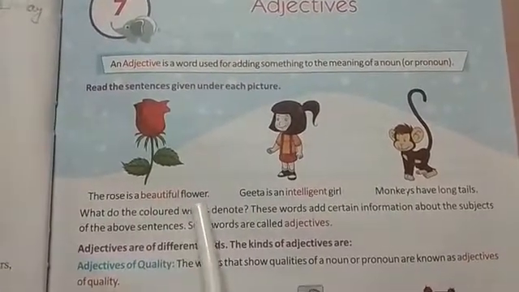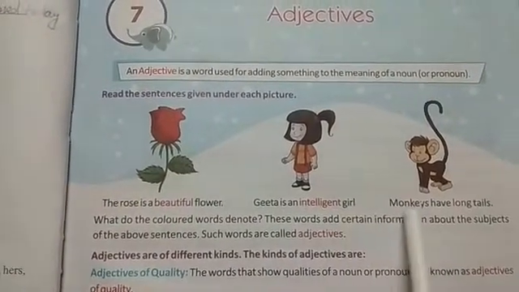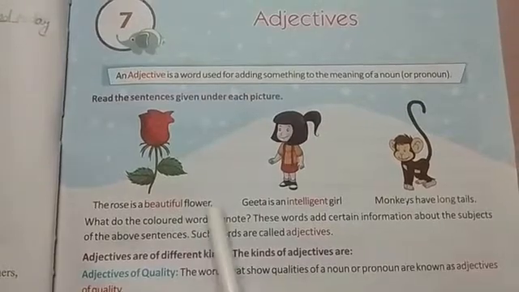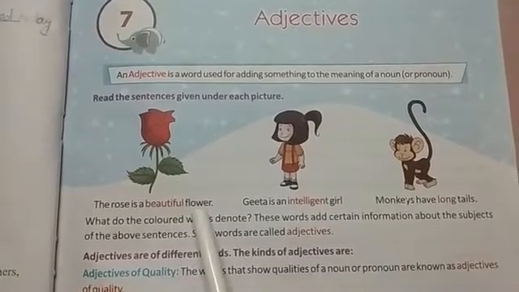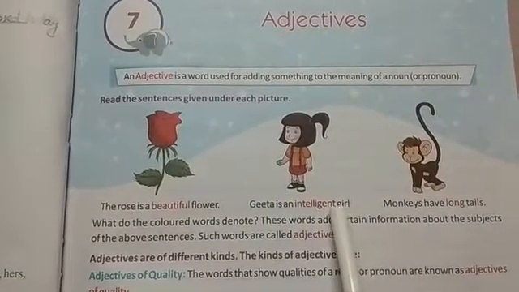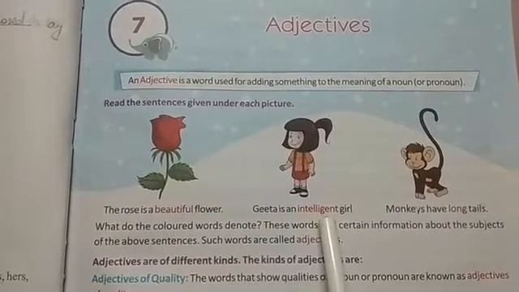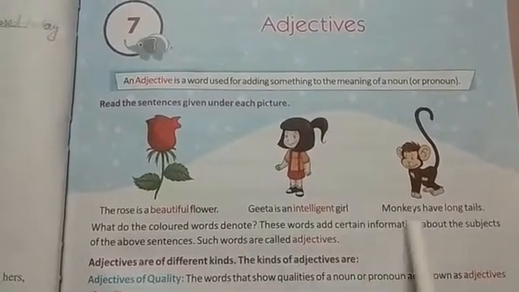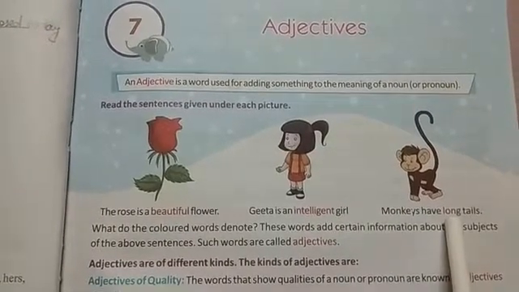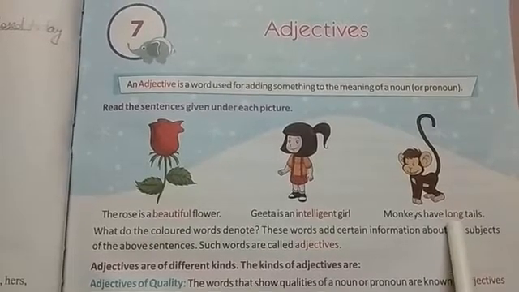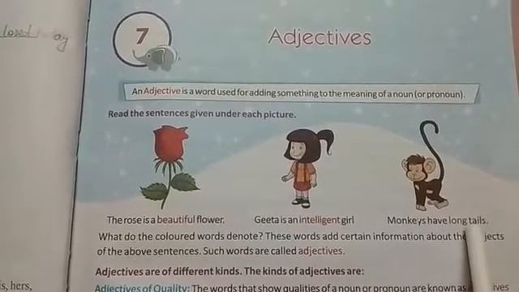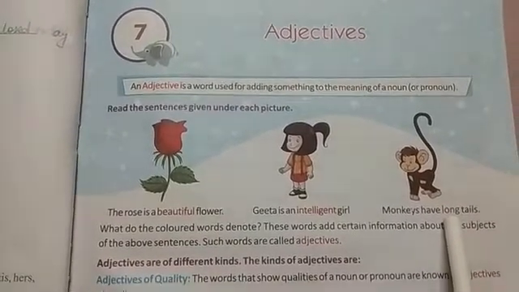The rose is a beautiful flower. Geeta is an intelligent girl. Monkeys have long tails. Here, in beautiful flower, flower is a noun and beautiful describes the flower. So beautiful is an adjective. Intelligent girl. Here, intelligent is an adjective as it defines a girl. Long tails. Here, tails are a noun and long is an adjective as it is adding something more meaningful to the tails. It is saying that the tails are long, so long is an adjective.